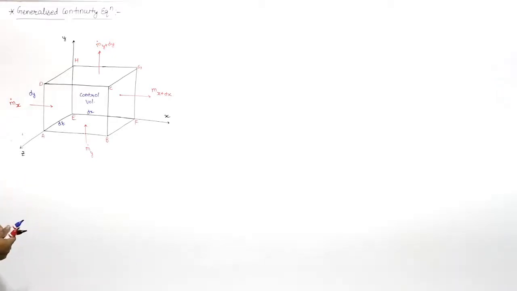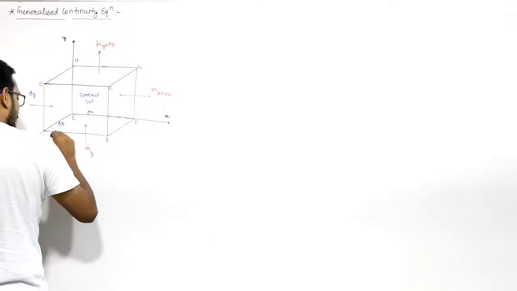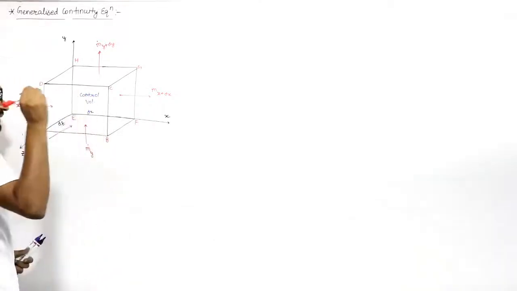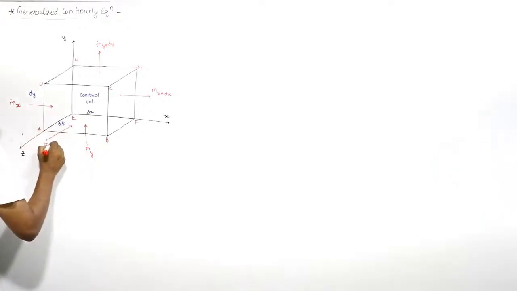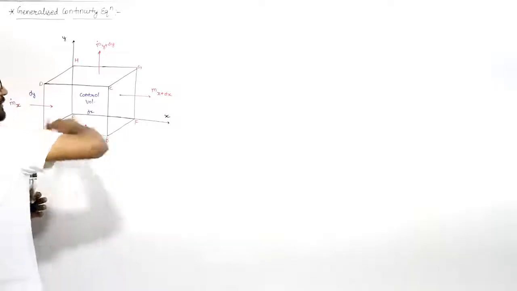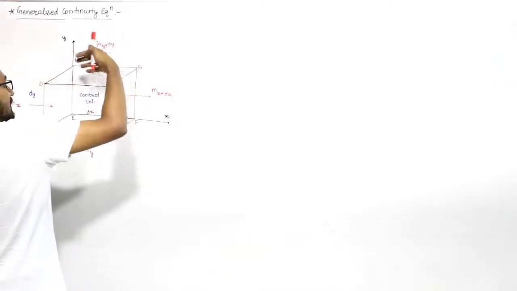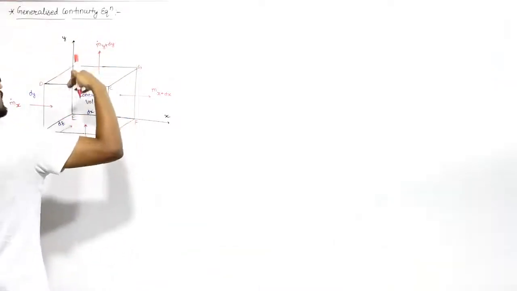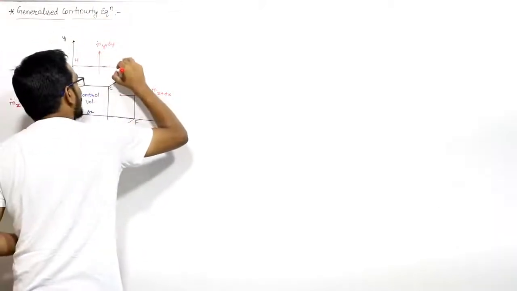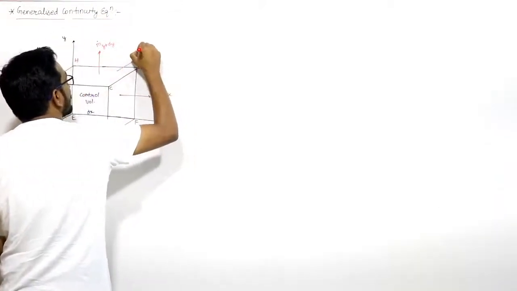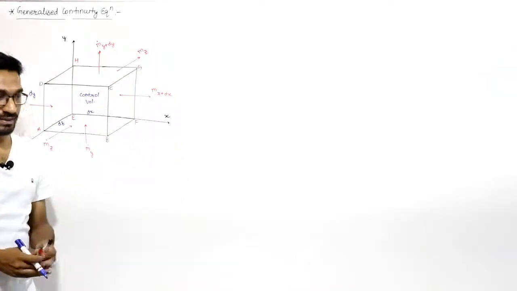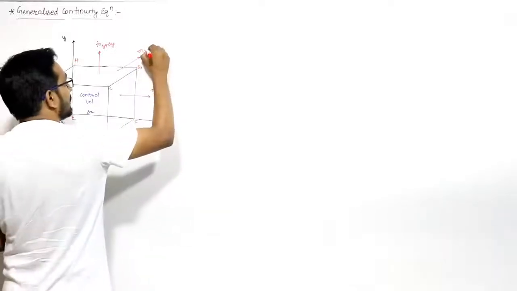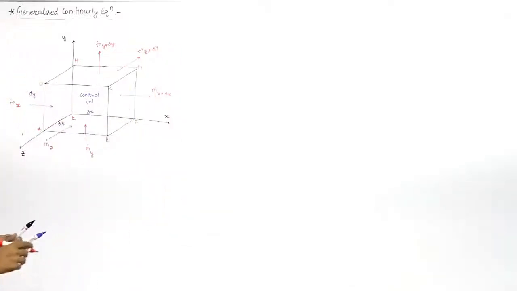And from this front surface, that is A, B, C, D, let us say mass is going inside in this direction, and let us say that mass is m dot z. And the mass going out from the behind surface E, F, G, H in that direction will be m dot z plus dz, right.